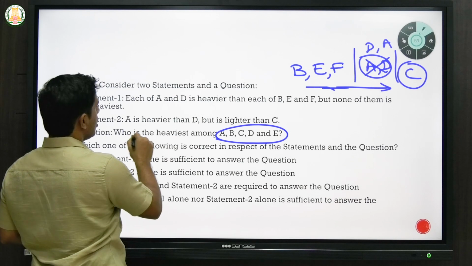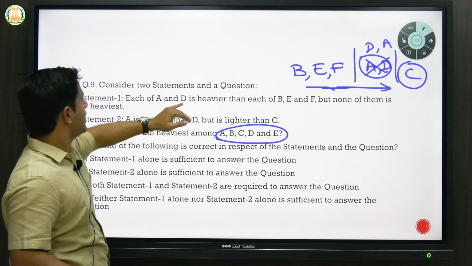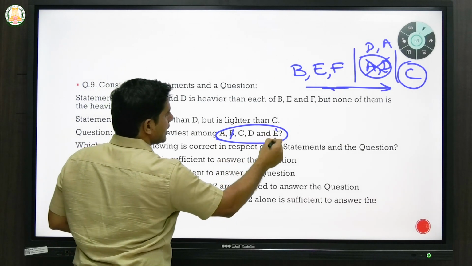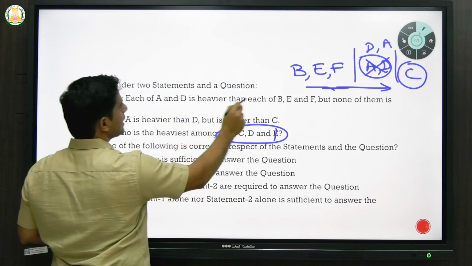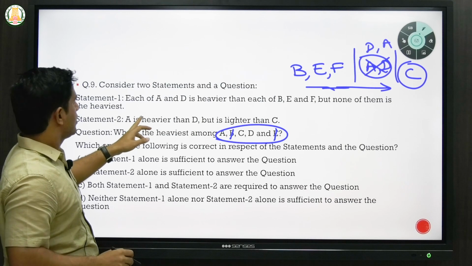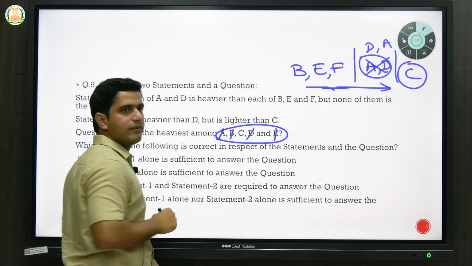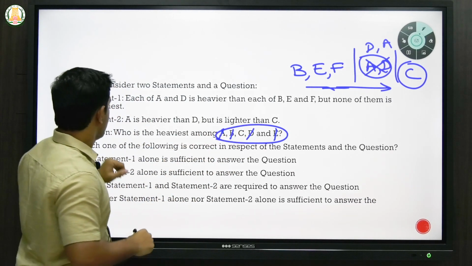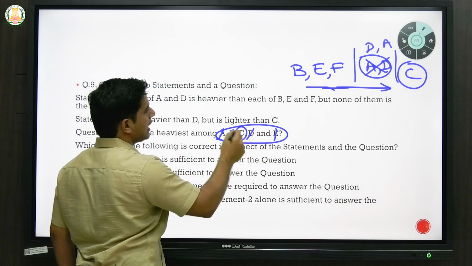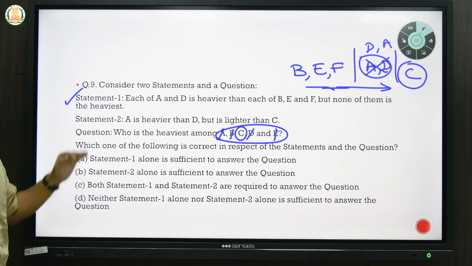What he is asking is, who is the heaviest among A, B, C, D, E? Now let's say we don't have statement 2. All we know is A and D are heavier than B, E, F. That means B and E can never be the heaviest, because we already know A and D are heavier than B and E. So it must be among A, C and D. Now it says none of them is heaviest, that means neither A nor D is heaviest. So we are left with C. We can say C, because we know B and E can't be, and A and D are not the heaviest. This is one answer. That means only statement 1 is enough for you to answer this question.